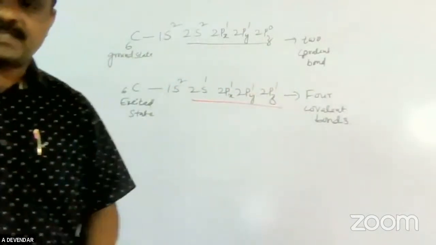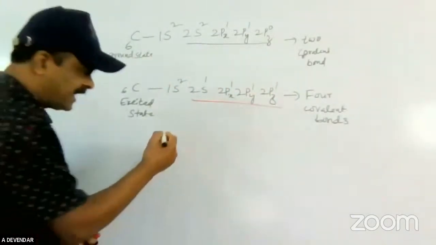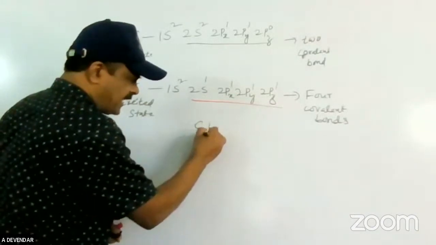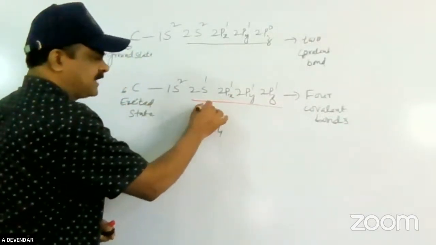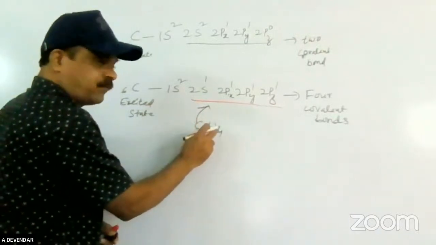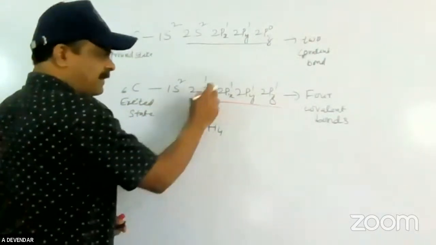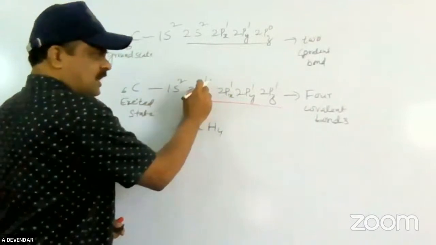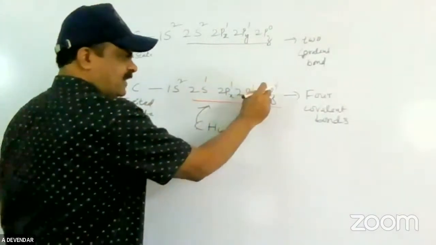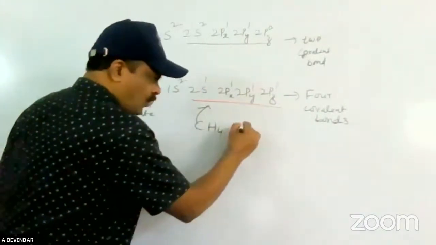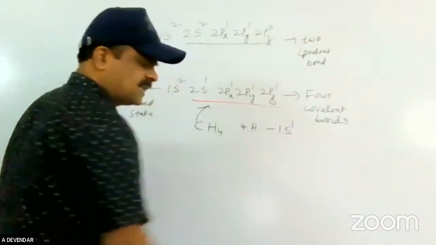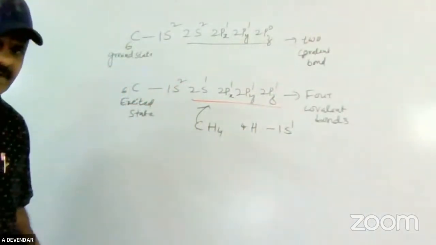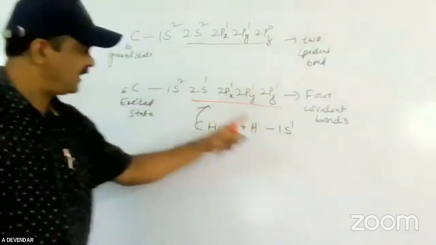Fine. But if you see the methane molecule, which is carbon and hydrogen, there is one carbon atom and four hydrogen atoms. The carbon atom's general electronic configuration is 2s1, 2px1, 2py1, 2pz1. And there are four hydrogens. For each hydrogen, the electronic configuration is 1s1. Right, friends? Here 1s1 is there.